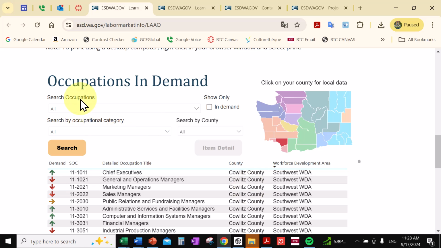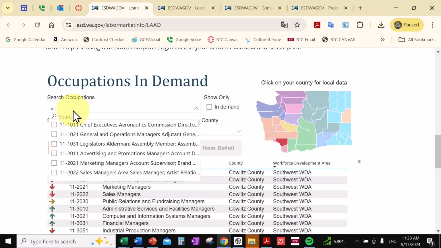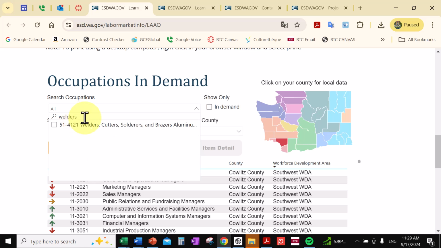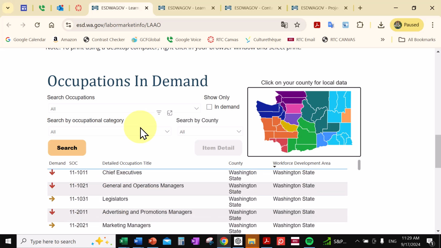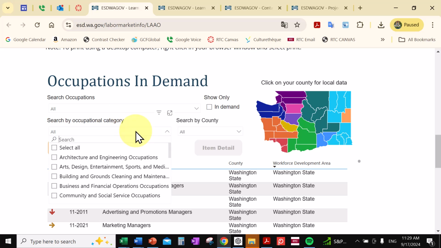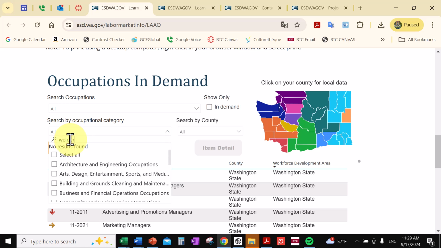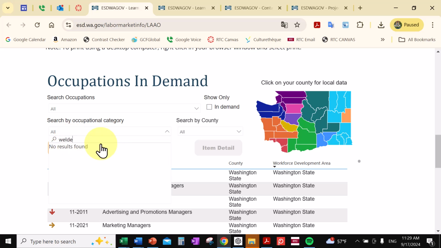And so up here you search your occupation. So I'm going to search welders, just for an example. And then just click out over here and then it will generate. And it looks like it didn't pick it up. Okay, there's a box here. If this is clicked, everything is selected. Click here to unselect it, and then let's search welder. Welding.